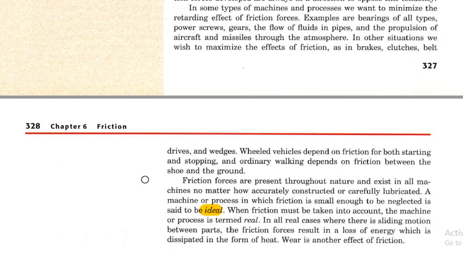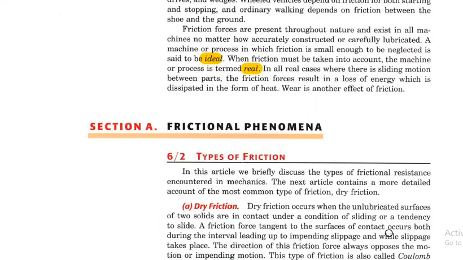But when we take into account the frictional phenomena in actual problems, this type of machine or process is known as real. In all real cases where there is sliding motion between the parts, the friction force results in loss of energy which dissipates in the form of heat. Wear is another effect of friction. Wear and tear, and energy loss are also effects of friction.